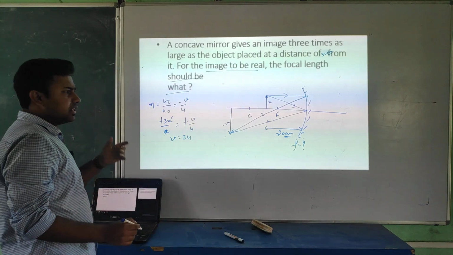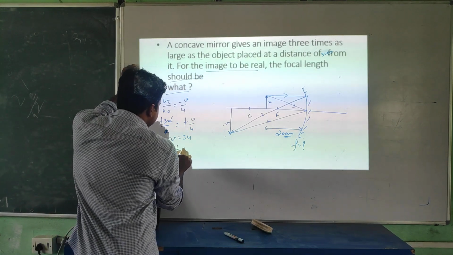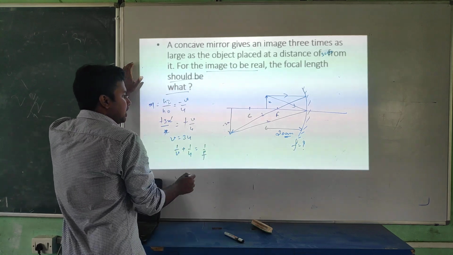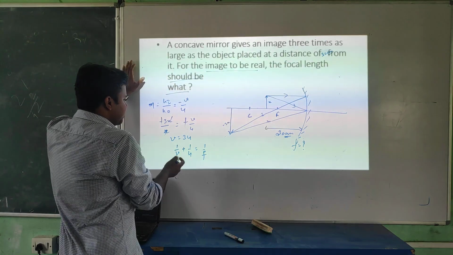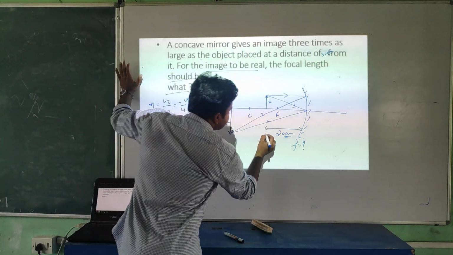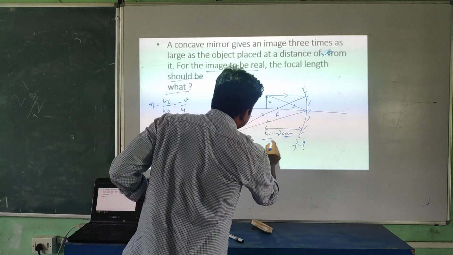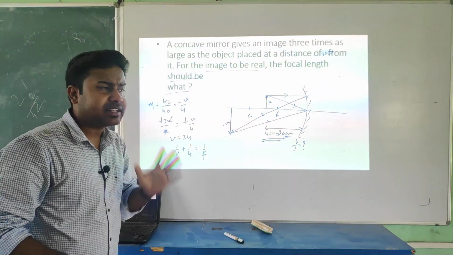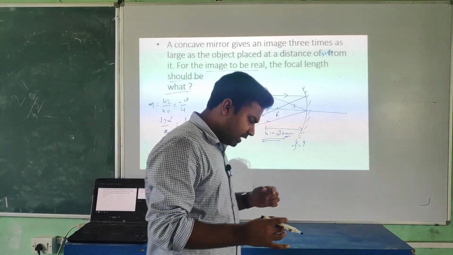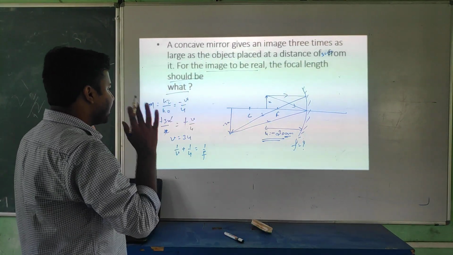Now student, we have a mirror formula: 1 by v plus 1 by u equal to 1 by f. Now f is also negative, you will get it, don't worry. Here this one is negative, this one is negative. Okay, u equal to how much? Minus 30 centimeter. Sign convention is very important, student, otherwise you will get an incorrect answer. Sign convention in a spherical mirror is very important, otherwise you can't solve the question.